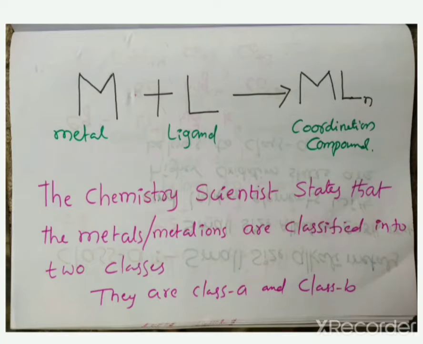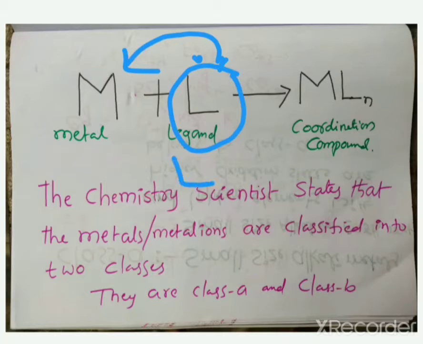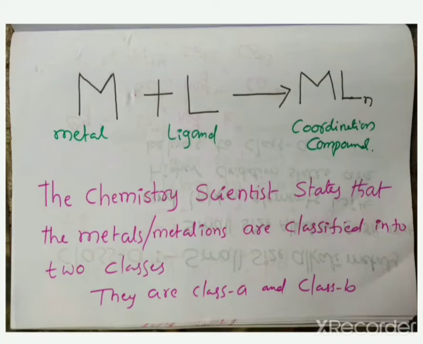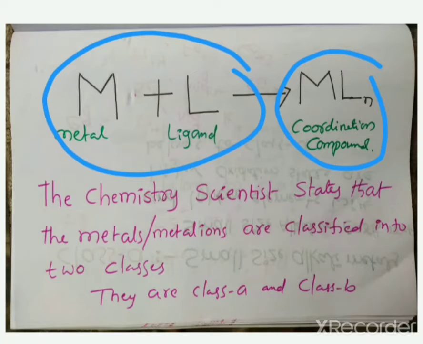On the other hand, the ligand donates electrons to the metal, hence the ligand acts as a Lewis base. Finally, coordination compounds are formed by the interaction of a Lewis acid metal and a Lewis base ligand. It is a Lewis base, it is a Lewis acid.